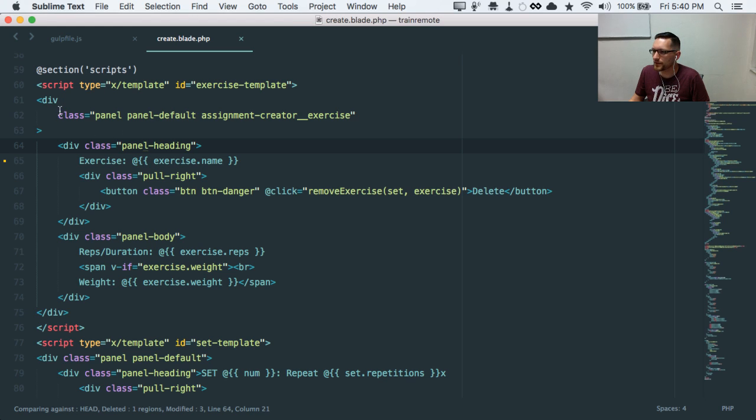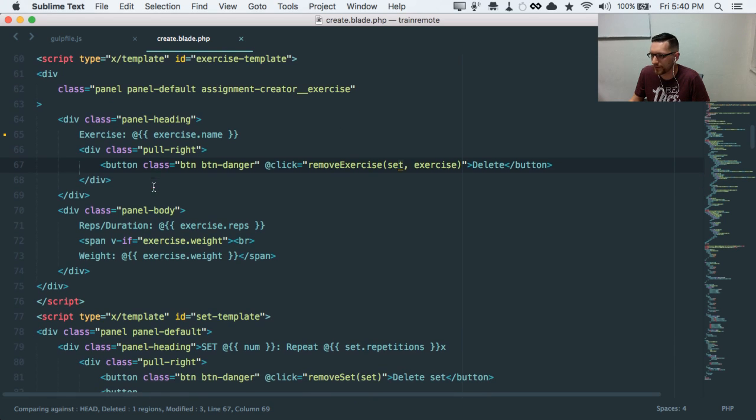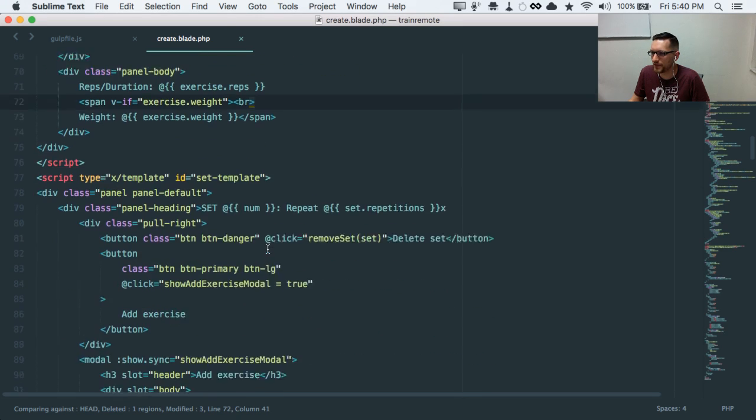Yeah, so we basically just have our wrapper. We've got the heading that says the exercise name and has a delete button. The delete button calls a method that says remove exercise, and we're passing in both the set and the exercise because you've got to remove the exercise from the set. We'll look at those in a second. The body just says, show how many reps or duration it is. I'll probably do some conditionals so you can decide whether it's reps on this exercise or duration. And then we've got a span wrapping the weight that says only if the weight is set do we actually show it. Then we have another template.